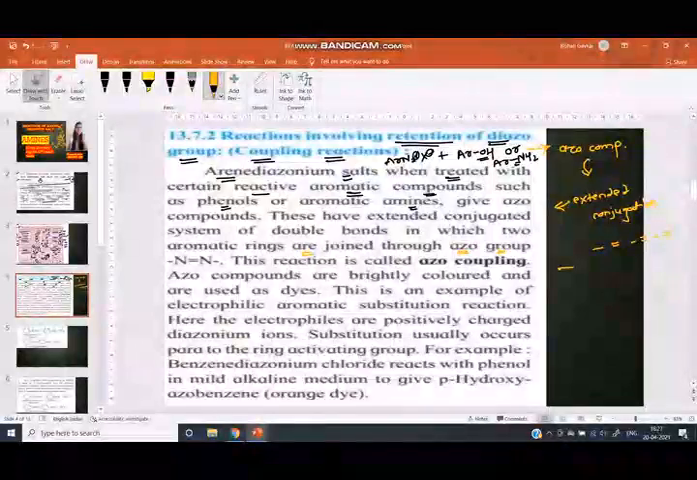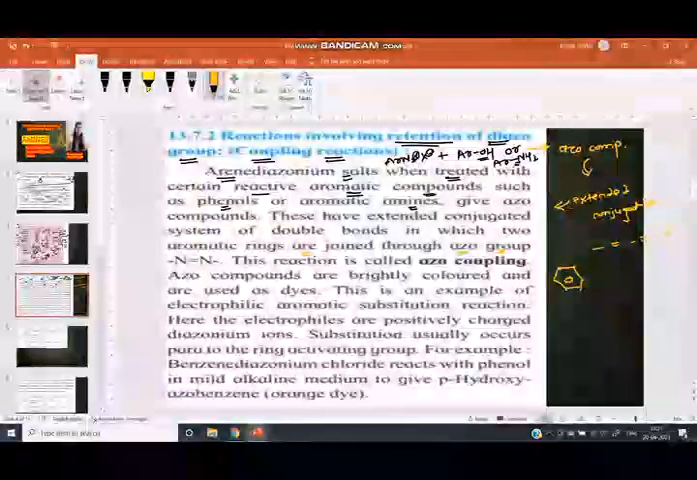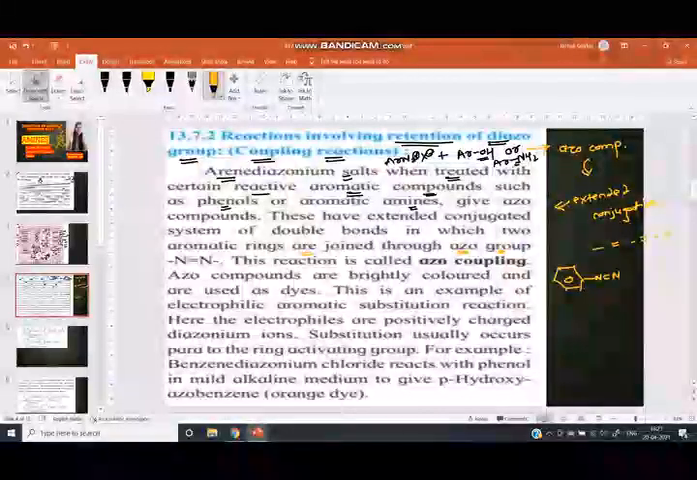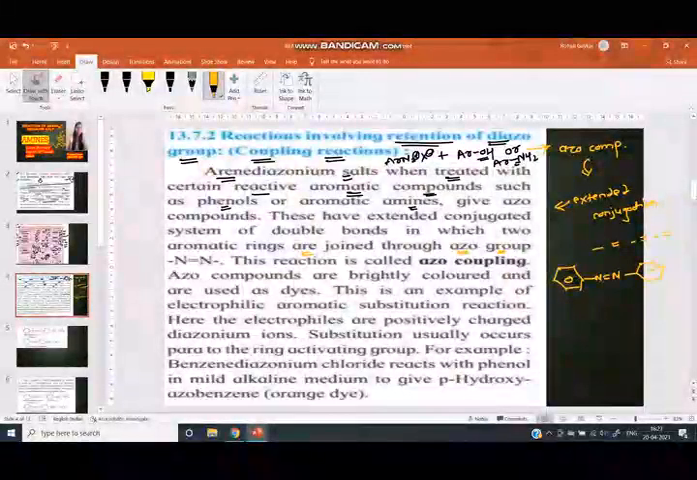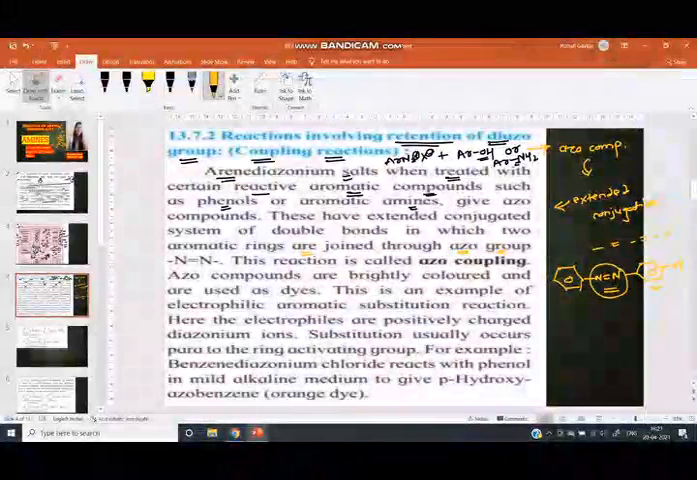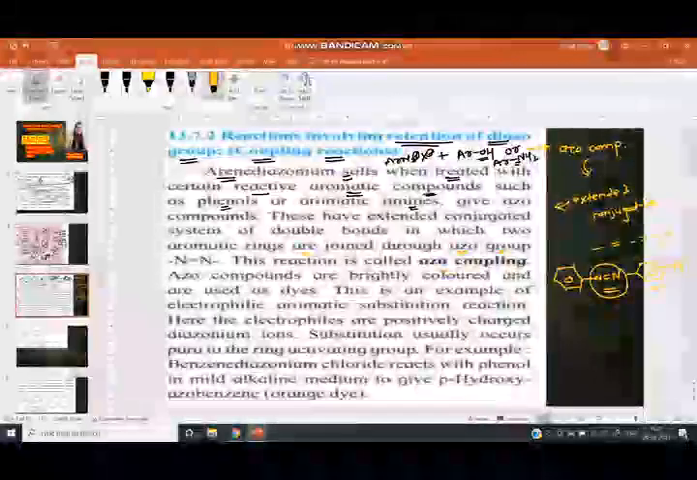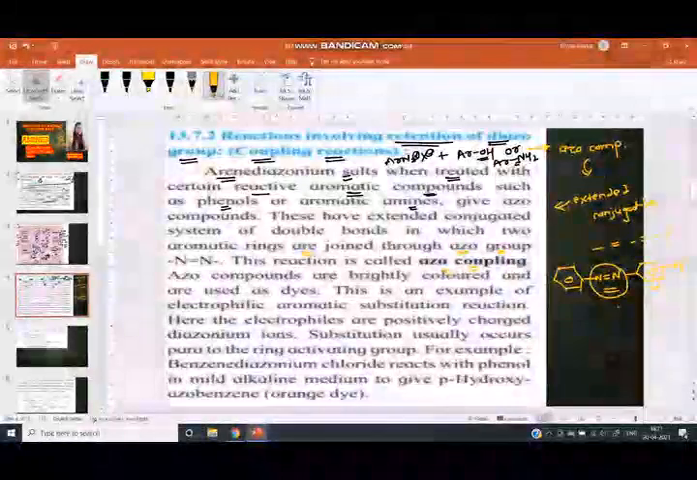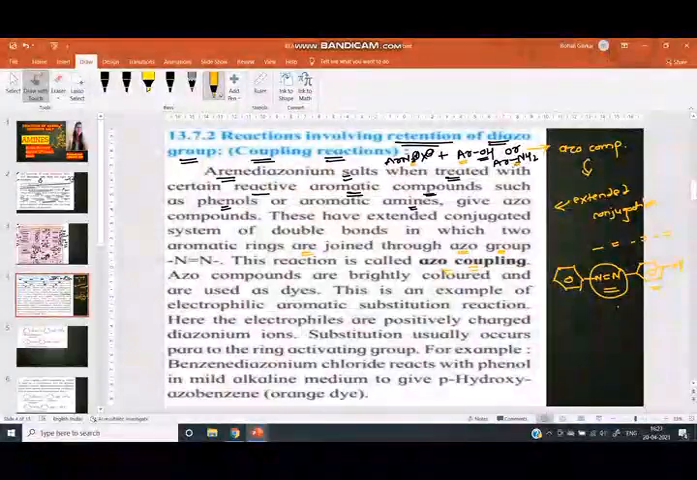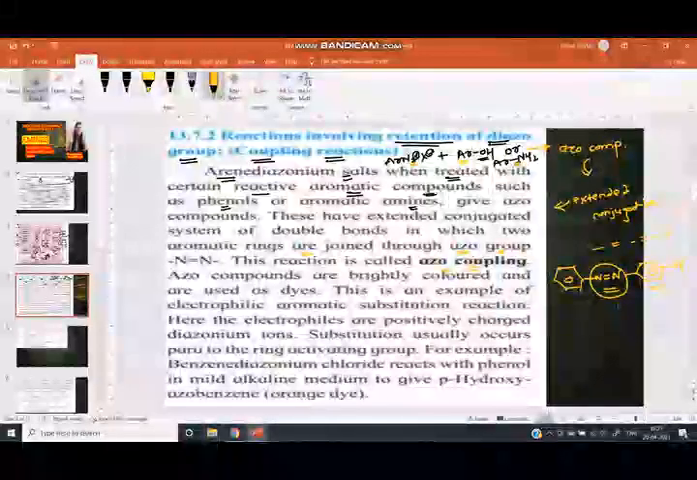Here are two aromatic rings. This ring is from the arene diazonium salt and this ring is from phenol. These rings are joined through the N double bond N. This reaction is called azo coupling. Here the N2 group is coupled with ArOH, or ArN2, and this is called azo coupling.